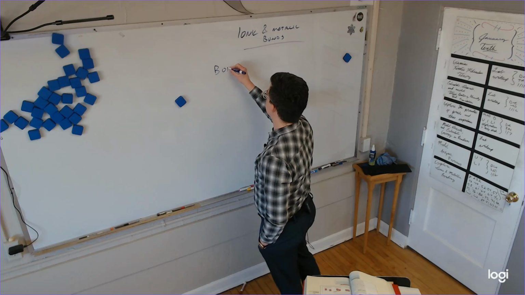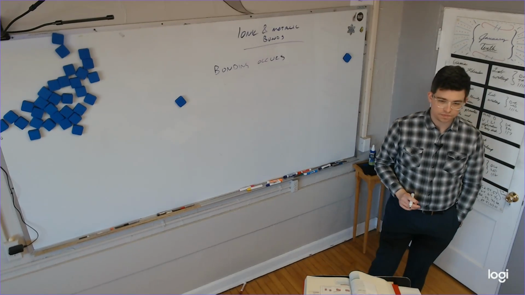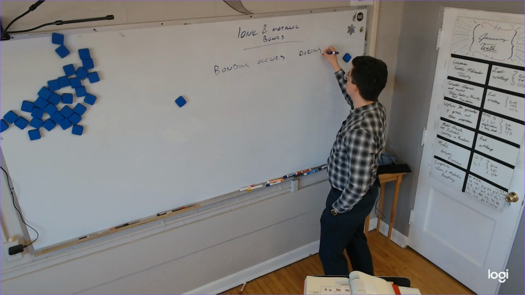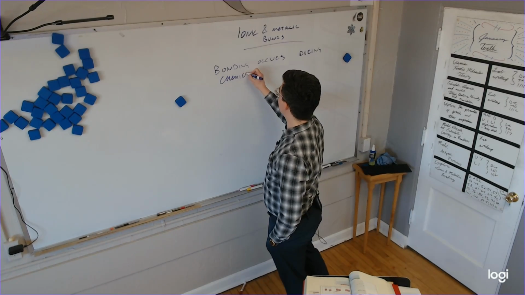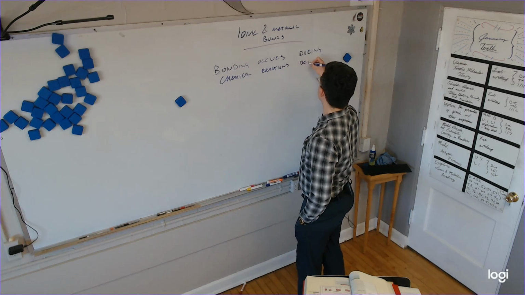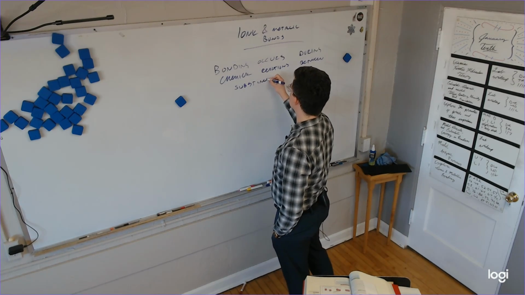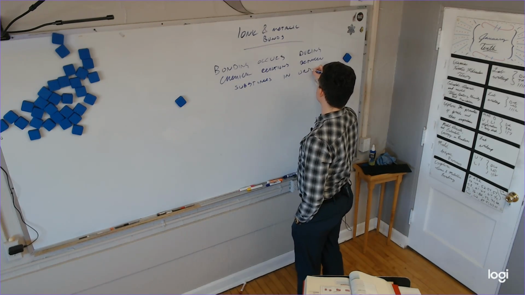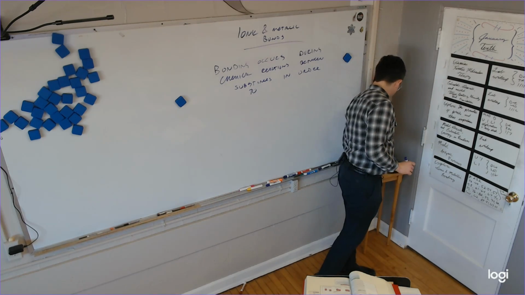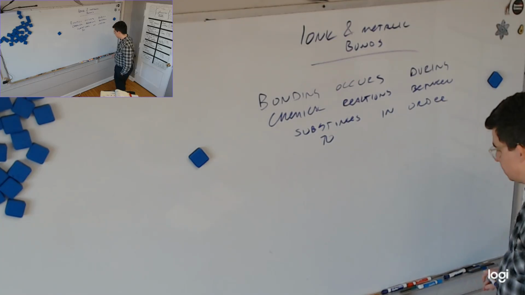Bonding in general. Bonding occurs when? Fill in the blank for me. Bonding occurs during chemical reactions. Yes, very good. During chemical reactions, between what? Between substances, because it can also be compounds. Between substances in order to, and that means why. Why do they do this? I'll put achieve stability. In order to achieve stability.